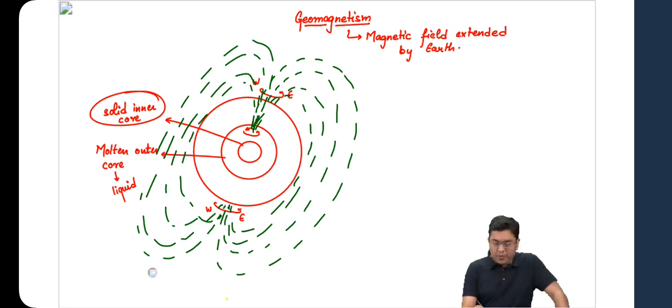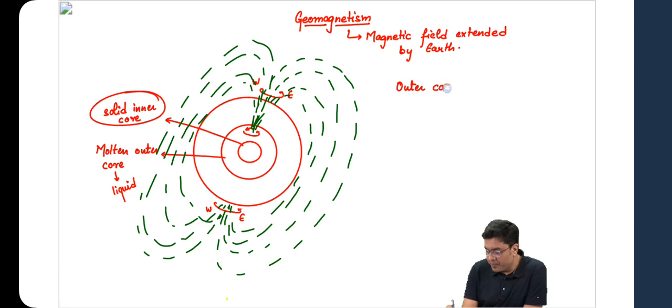So the outer core rotates in circular motion due to high temperature.